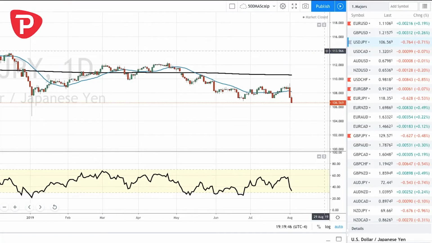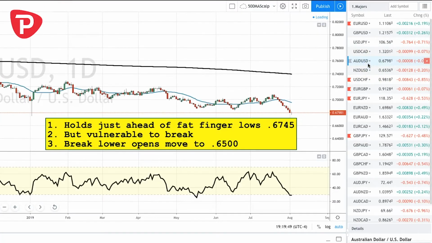Now, looking at the charts here, Aussie dollar. Aussie, fresh lows, but we did bounce back. I think somebody made a joke that this was the first up day in 5, and it closed by 1 pip from the prior low, and that makes it a positive day here. But we're still holding just above the fat finger lows from the start of the year, and that makes it very vulnerable for further downside.